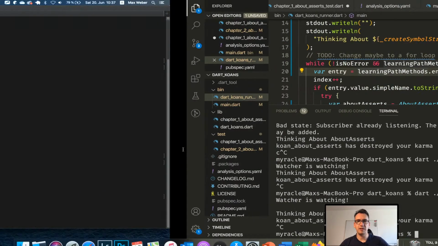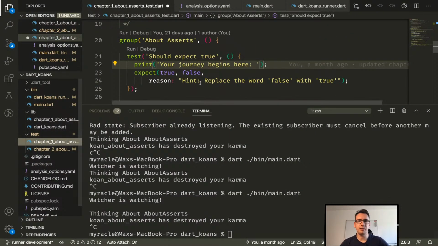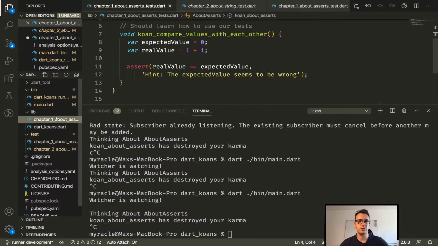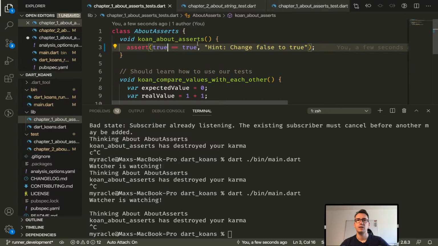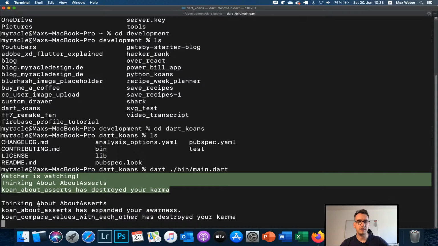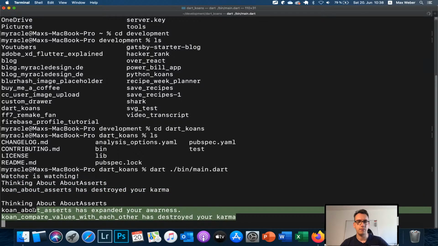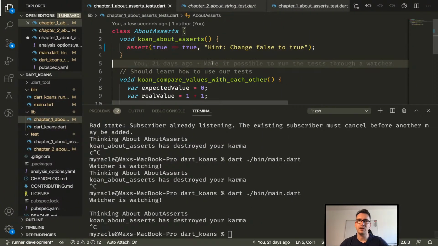Because what is a bit annoying at the moment is if we are watching the whole thing, and for example, I now change the about assert values here from false to true, and I rerun that, hopefully, yep. Then what we can see is that the watcher just takes a next step and runs it again. But I think with that empty line, it's already much better. It would be fantastic if we can change the font colors. I really have to take a look into that.